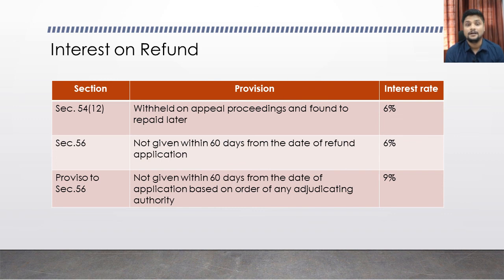For that the law provides a 60 days time period. Even after 60 days, if the department has not obliged the decision and paid the refund, they will have to pay a higher rate of interest, which is 9%. That is all about interest on refunds.